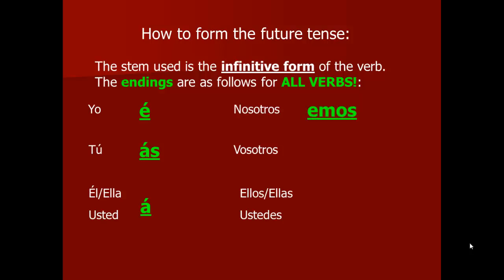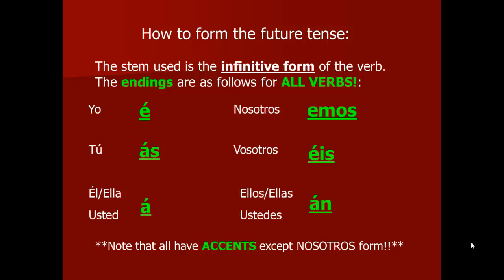Nosotros is emos, and there is no accent on this, please remember that. Vosotros is éis, accent on the e, and ellos, ellas, ustedes is án with an accent on the a. And as I just stated, you need to note that every single one of these has an accent with the exception of the nosotros form.